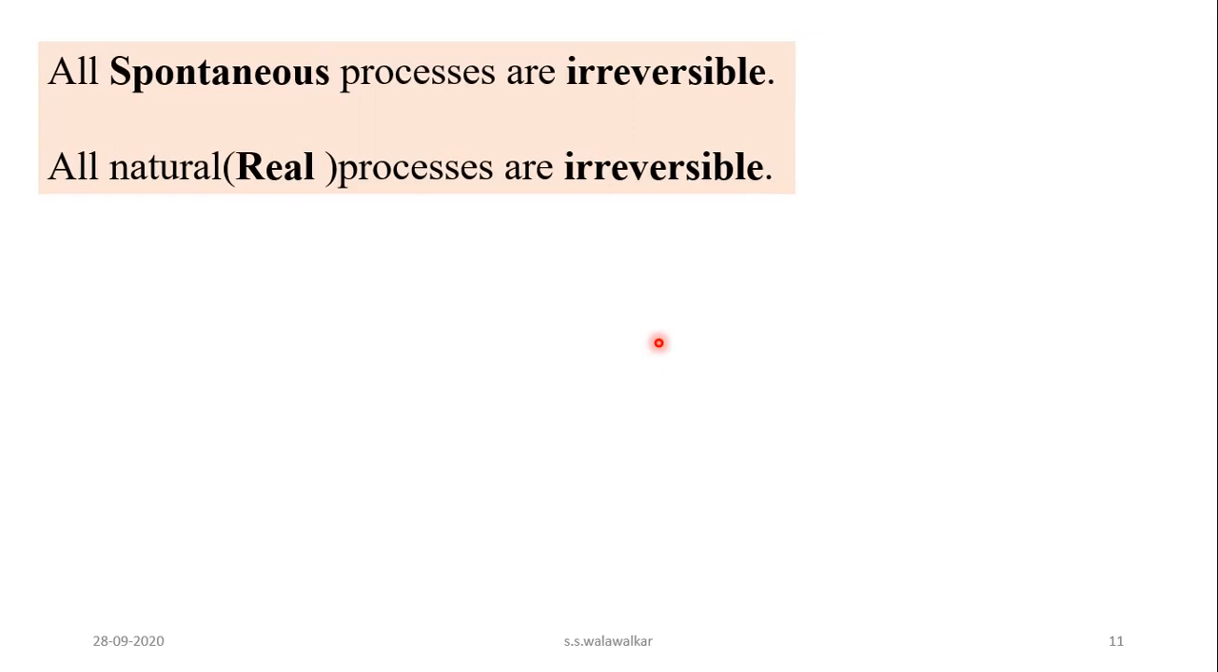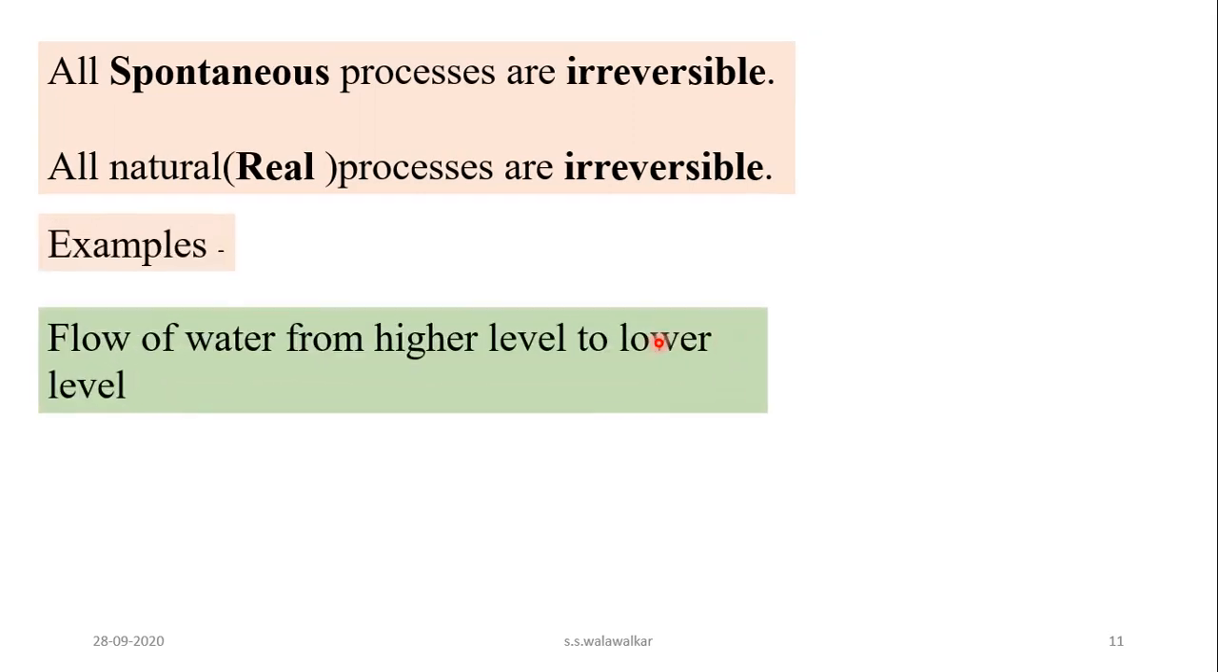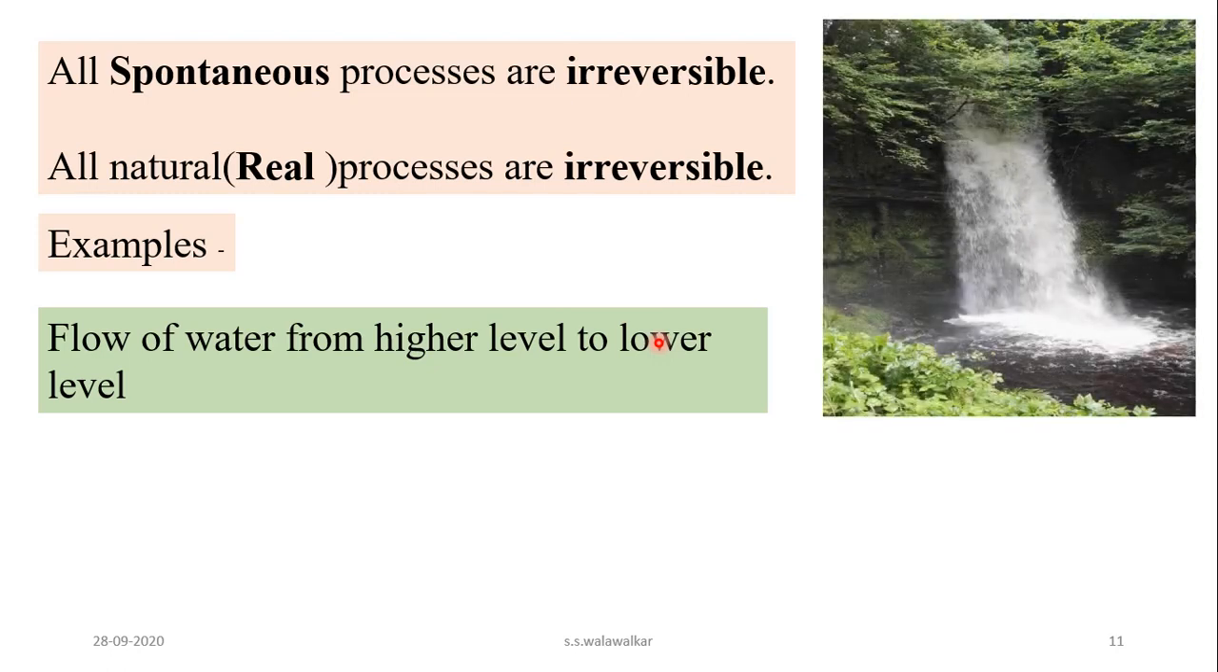For example, the flow of water from a higher level to a lower level is a natural process and it is an irreversible process. So the flow of water is from higher level to lower level. You cannot reverse the direction of the flow of water from higher level to lower level. So real processes are irreversible processes.